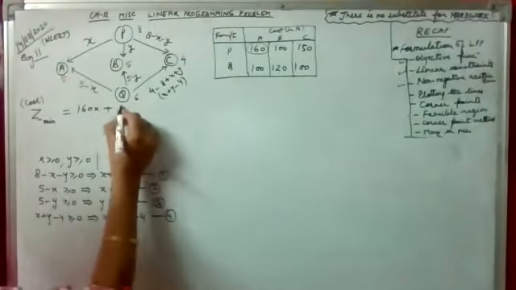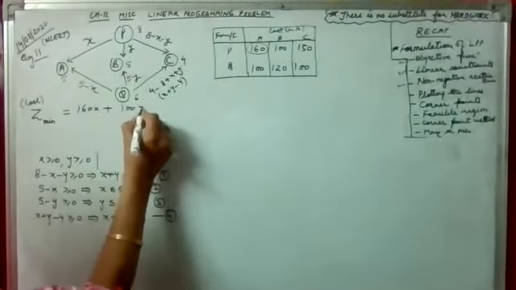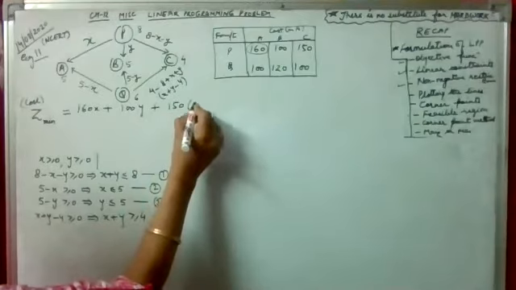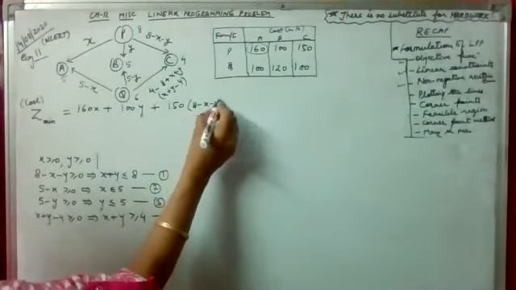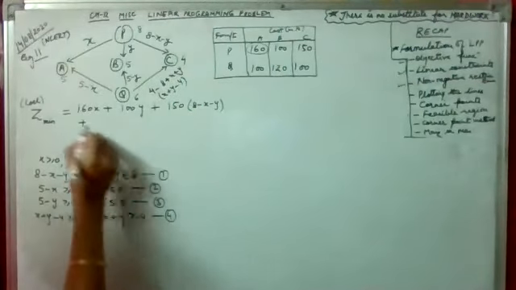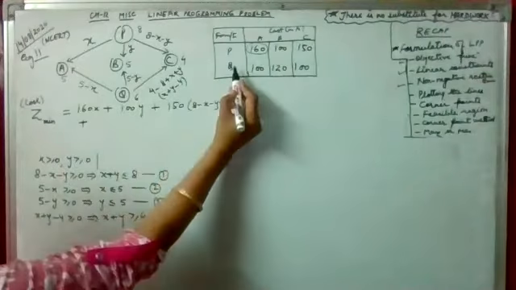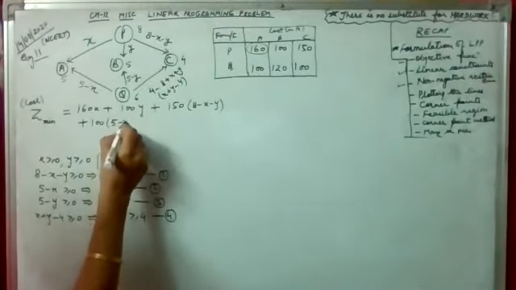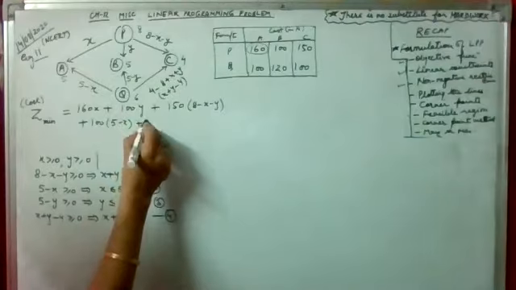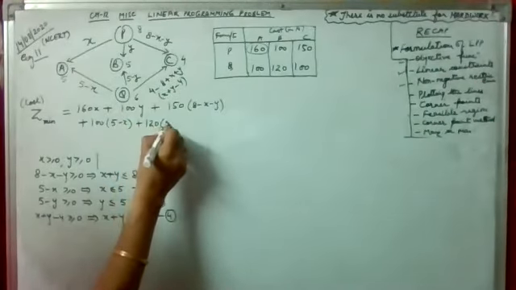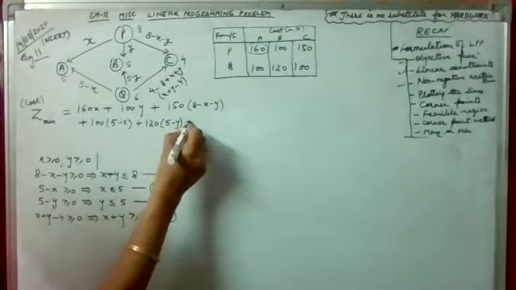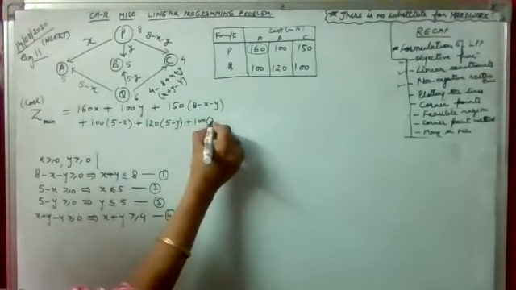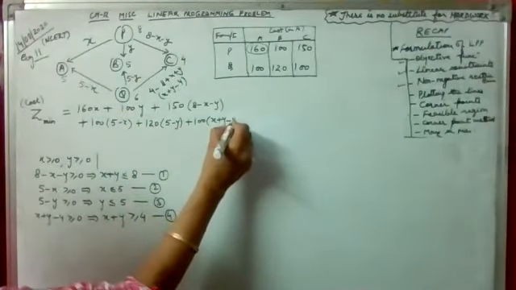Then P to B is 100 into Y, plus P to C is 150 into 8 minus X minus Y, plus, for the total cost, Q will also be added. Q to A is 100 into 5 minus X, plus Q to B 120 into 5 minus Y, plus Q to C is 100 into X plus Y minus 4.